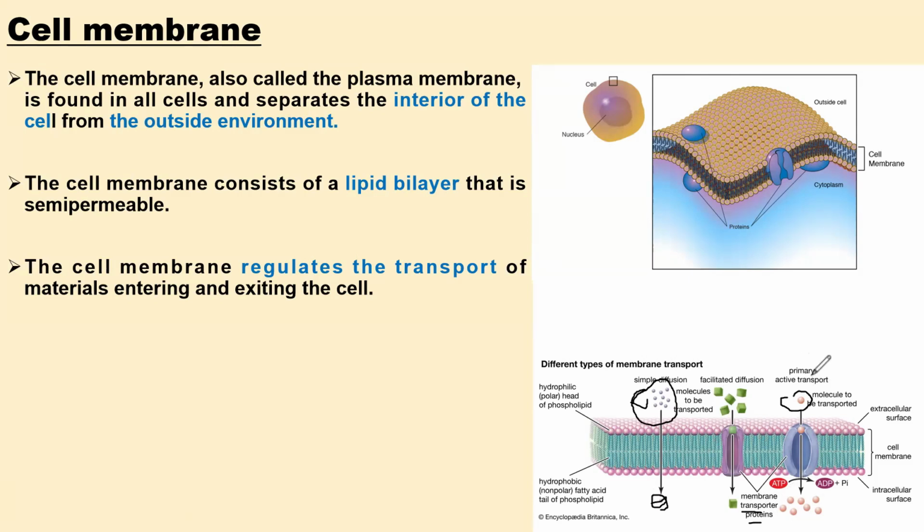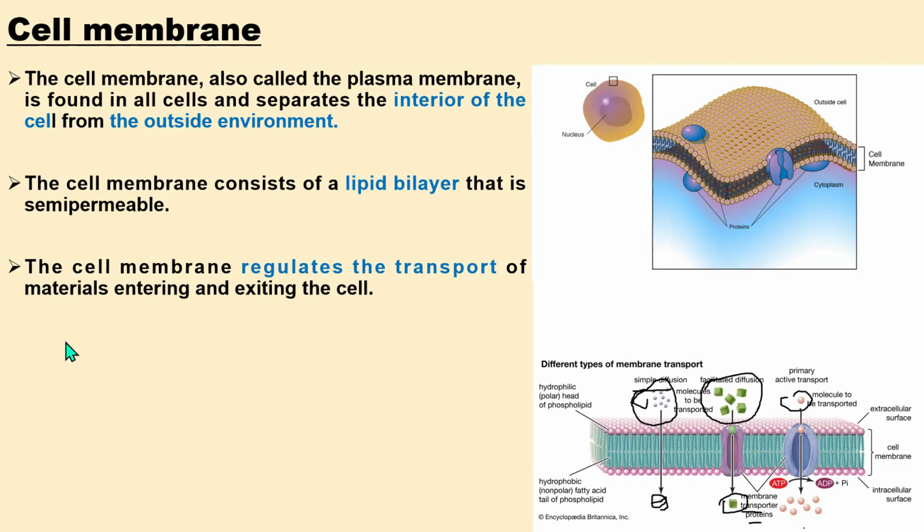Facilitated diffusion and simple diffusion both move substances from higher to lower concentration. Simple diffusion and facilitated diffusion do not require energy, and simple diffusion does not require any protein transporter, while facilitated diffusion needs a protein transporter.